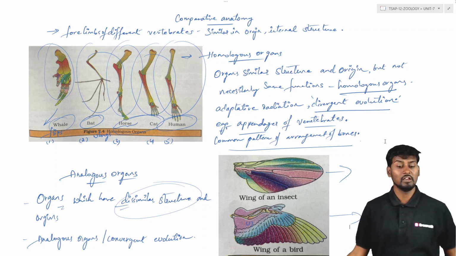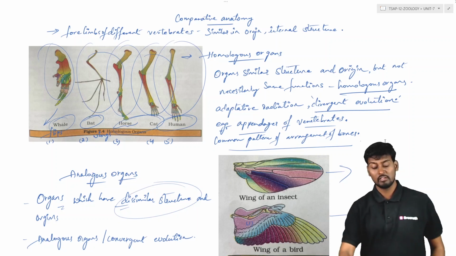And we can see that certain organs are similar in structure and origin, but have differences in their function, that is homologous organs and divergent evolution. And analogous organs are organs which are dissimilar in structure but similar in function, and these generally cause convergent evolution, for example, wings of birds and insects.